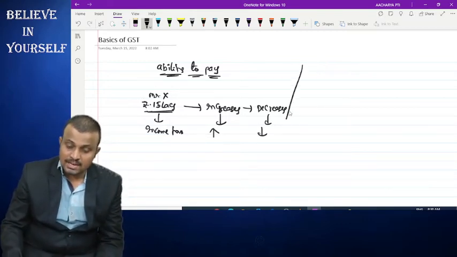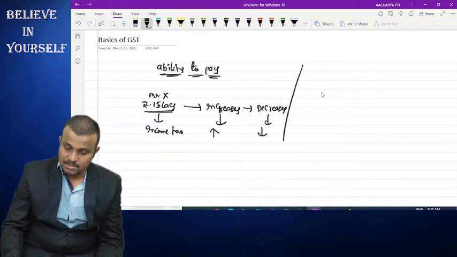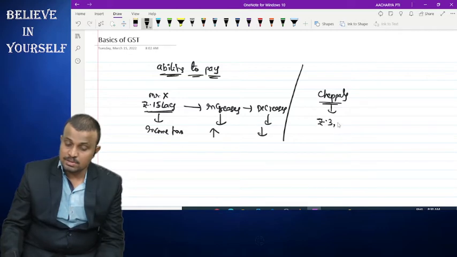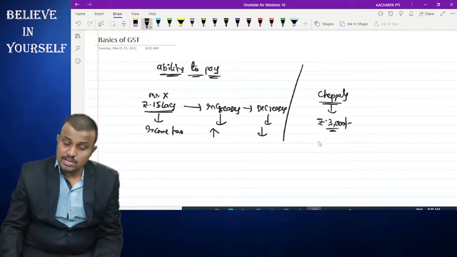But coming to indirect tax, what happens? For example, you go to the shop and purchase chappals, and the cost of the chappals is, for example, 3000 rupees. Then you need to pay GST on this product.